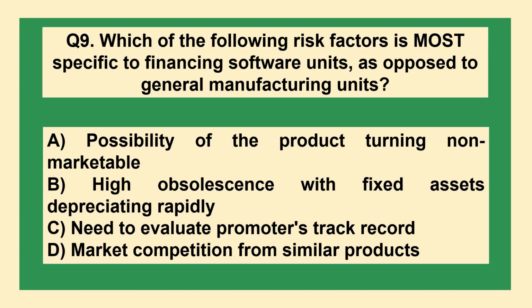Which of the following risk factors is most specific to financing software units as opposed to general manufacturing units? A, possibility of the product turning non-marketable. B, high obsolescence with fixed assets depreciating rapidly. C, need to evaluate promoters' track record. D, market competition from similar products.